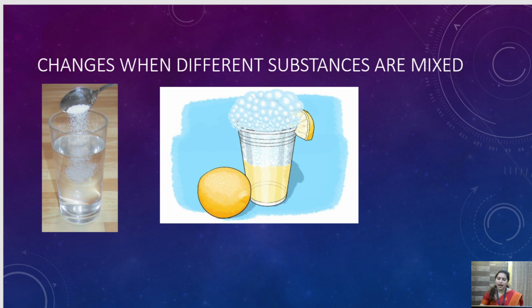And we can also get the water back by the condensation process. Thus it is a reversible change. This we have seen. Now what about physical and chemical change? The molecules of water or salt do not undergo any change.